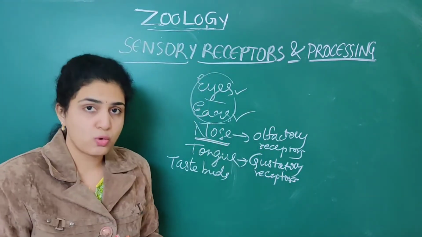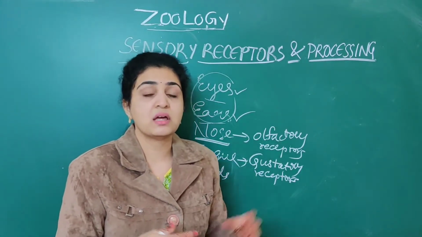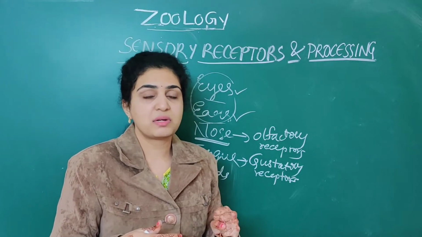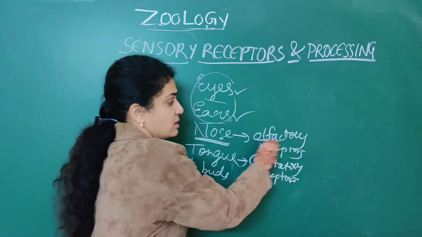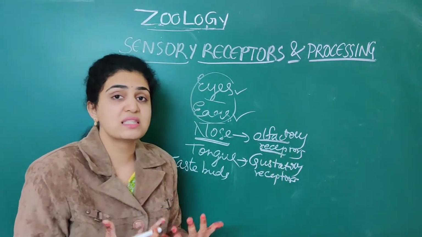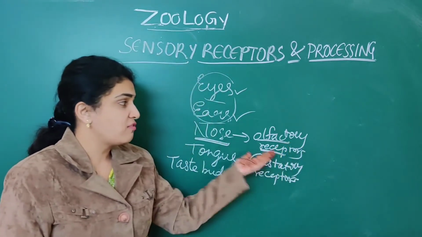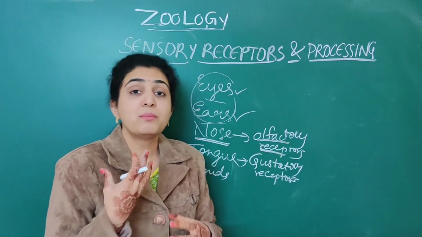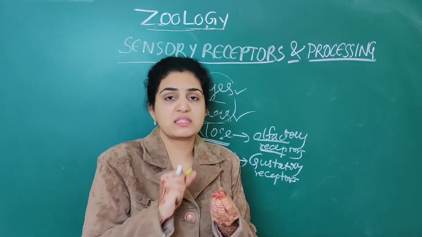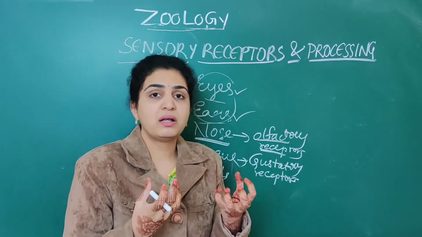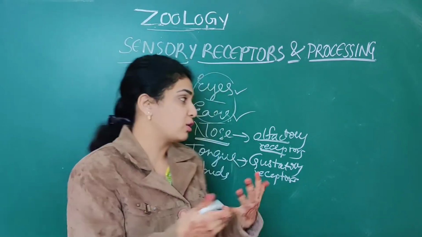When it comes to the nose, mainly olfactory receptors are present. Whatever the smell, everything is sensed through these olfactory receptors. We can sense the smell from the outside environment. These olfactory receptors are mucus coated, so they are able to destroy the foreign particles which enter our nose.